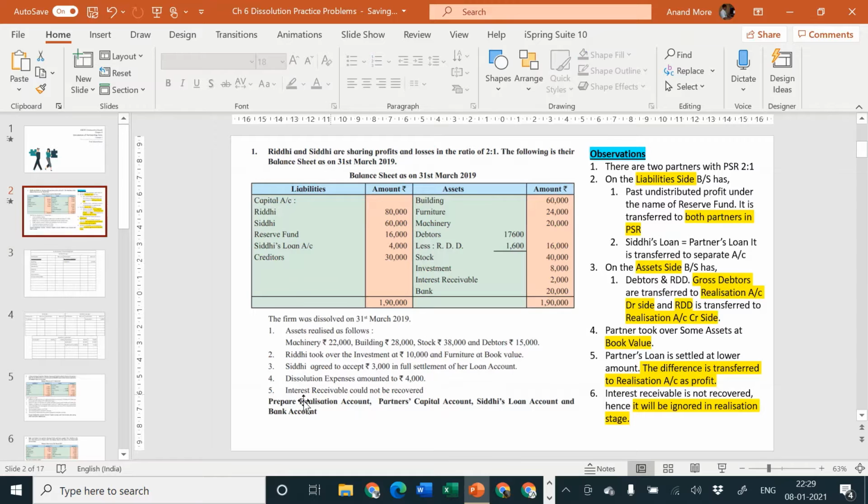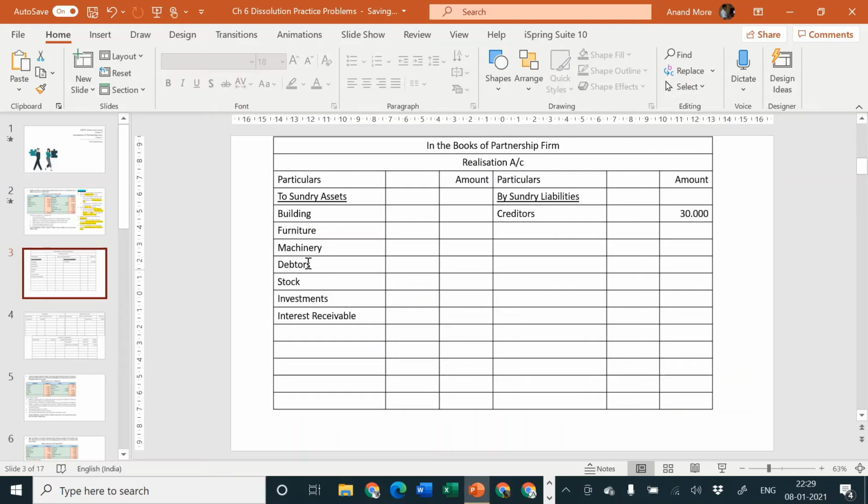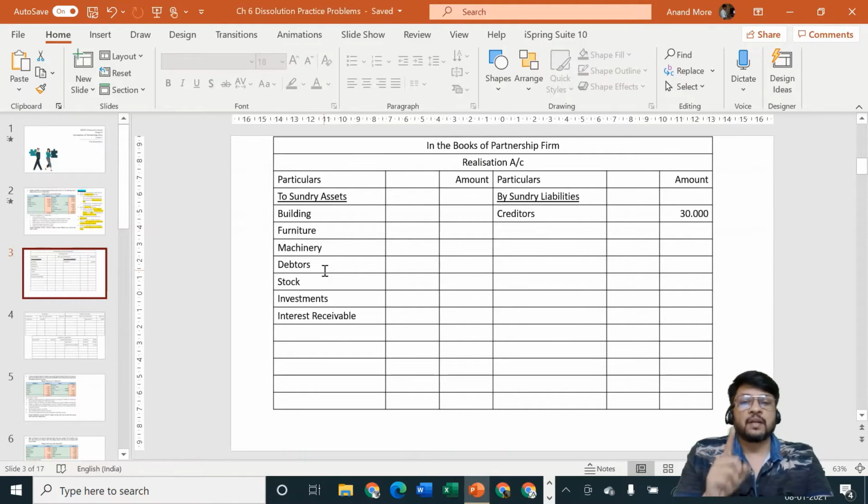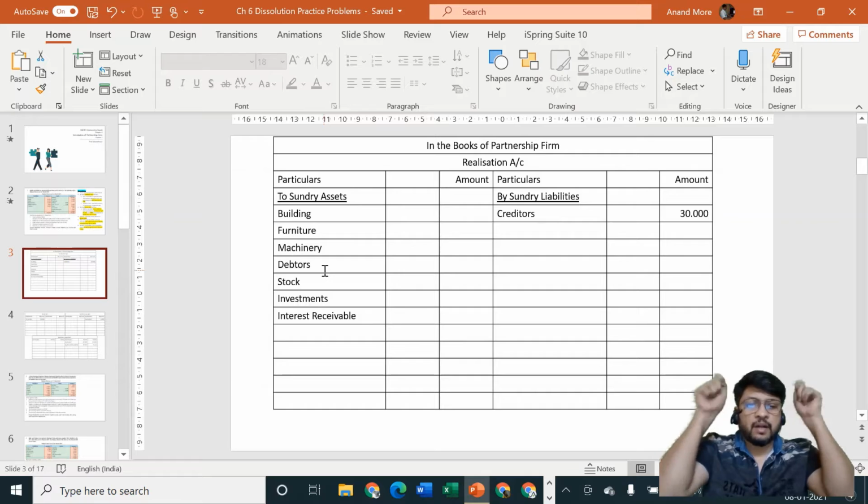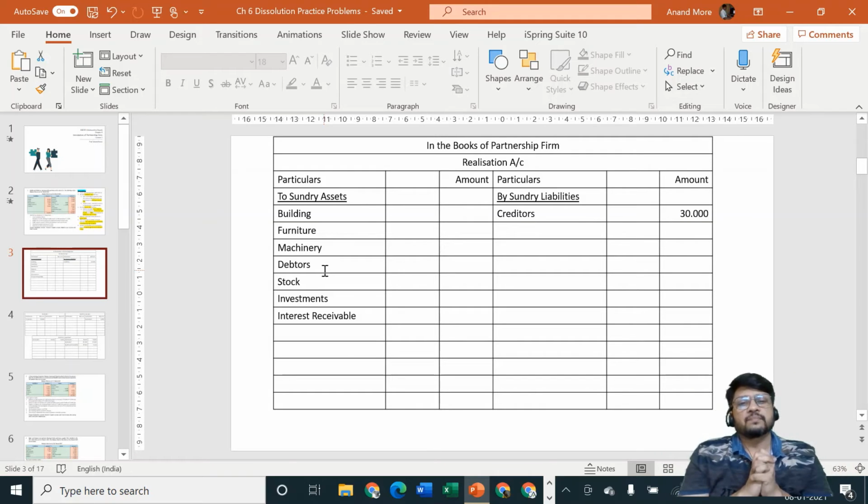No sir, there was an adjustment. Interest receivable could not be recovered, so you should not transfer it here. In that case, I'll again remind you of the basic rule. We are currently in the transfer stage. In the transfer stage, we are required to take out from the cupboard and put it on the table. Cupboard is the balance sheet.